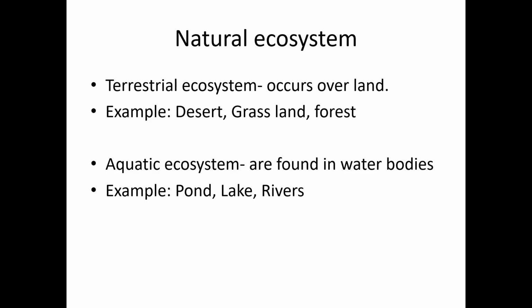Terrestrial ecosystem is an ecosystem which occurs over the land. For example, desert is a terrestrial ecosystem, grassland forms a terrestrial ecosystem, and forest also forms a terrestrial ecosystem. These are all self-contained ecological systems present on the land, hence they are considered terrestrial ecosystems. Second, aquatic ecosystems are found in water bodies. Examples for aquatic ecosystem include pond, lakes, rivers, etc.